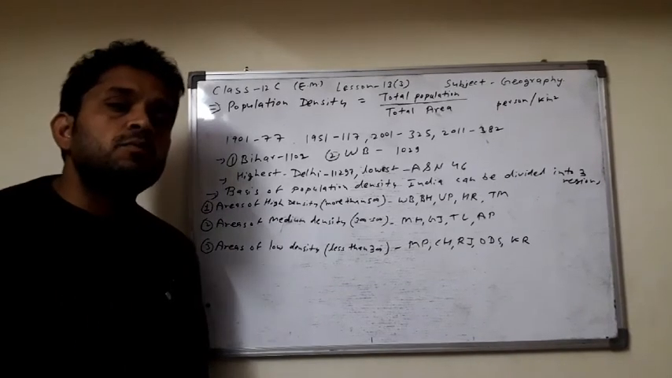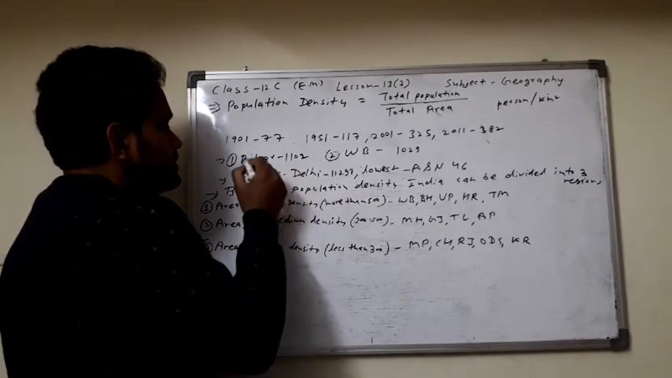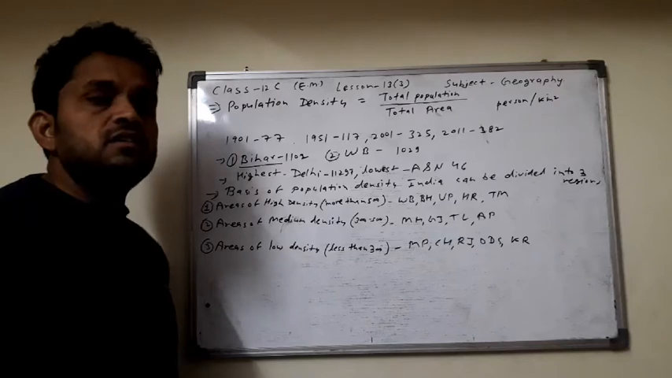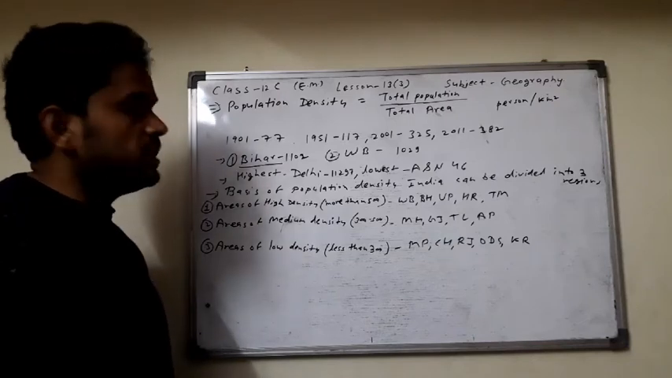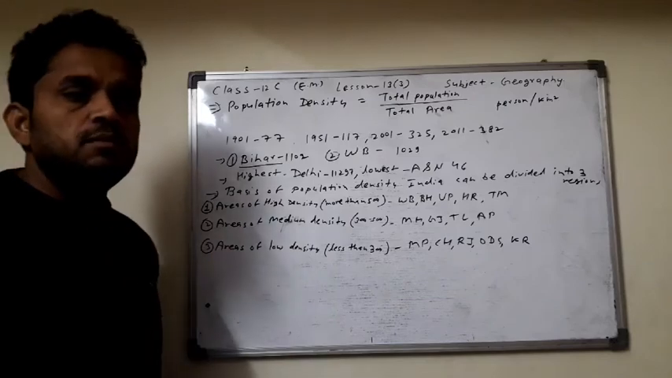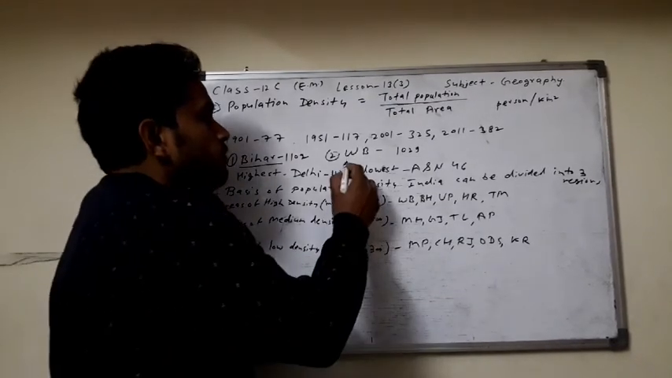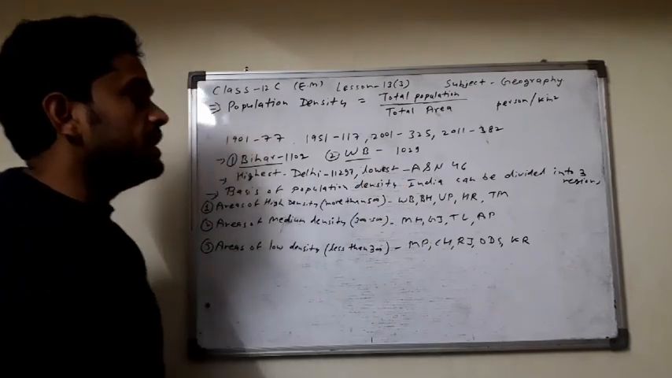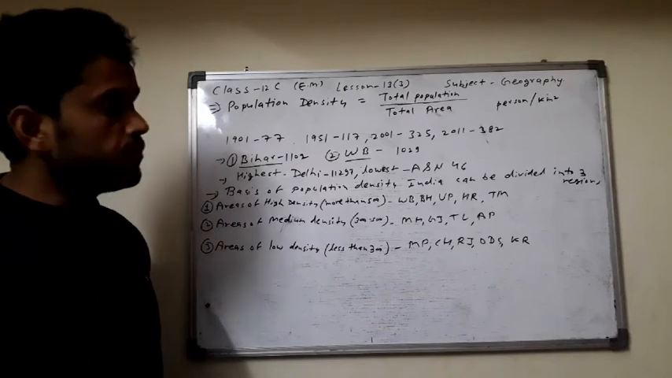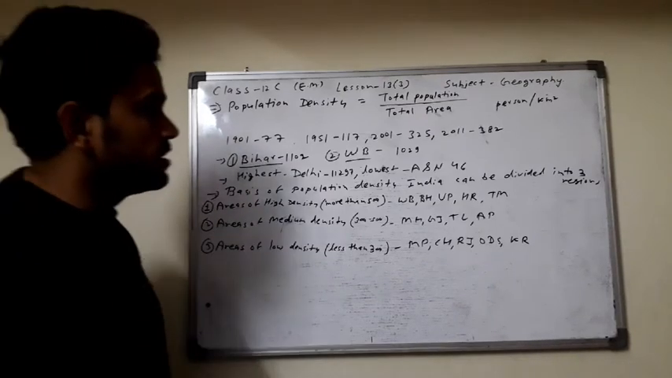And the highest population density is found in which state? Bihar. The highest population density is found in Bihar, 1102 persons per square kilometer, the highest in India. And number 2 is West Bengal, with 1029 persons per square kilometer.